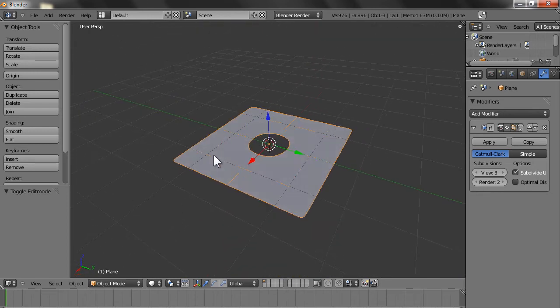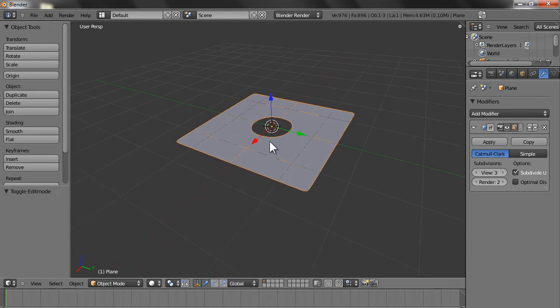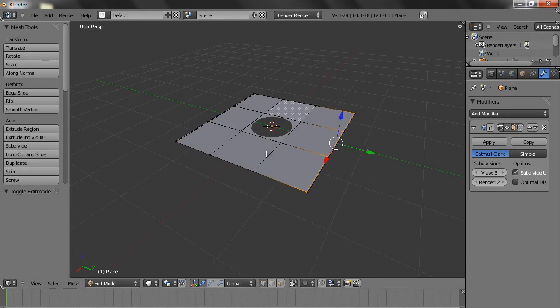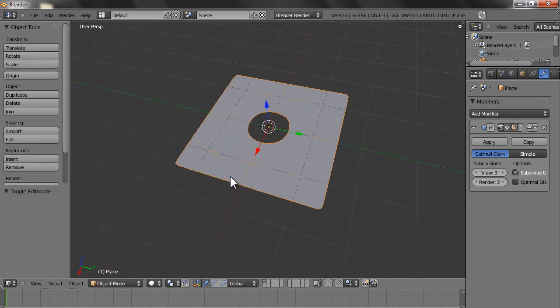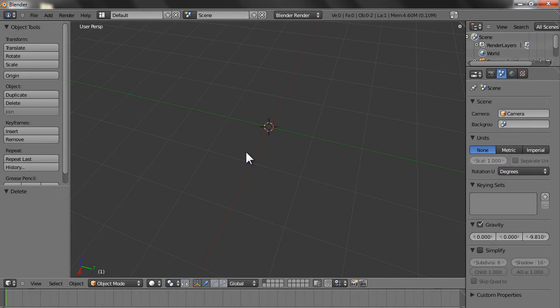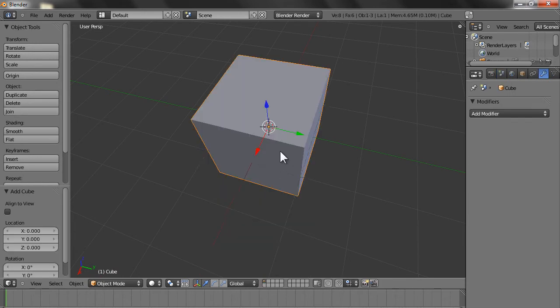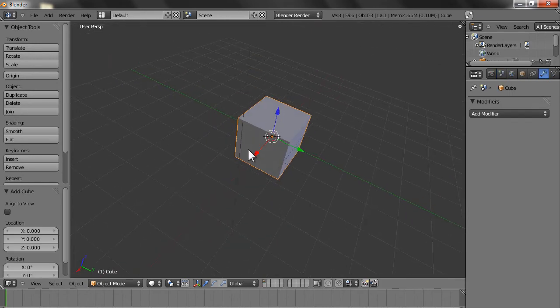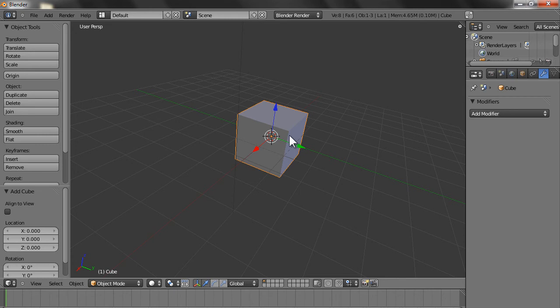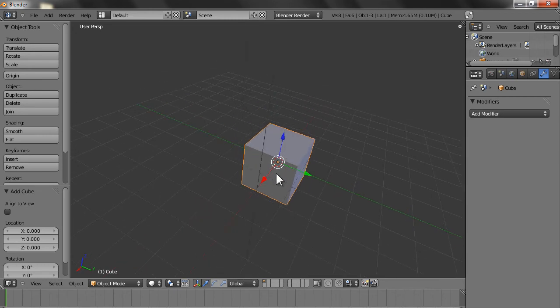Okay. Let's do some other thing. Let's delete this. Let's say there's a cube. You want a cup kind of thing out of this cube, although you can do the same thing with a cylinder, but let's say we want to do it with this cube. So what you do is,